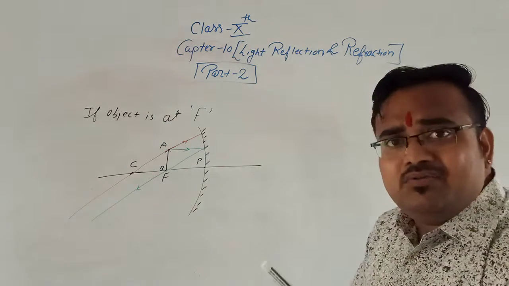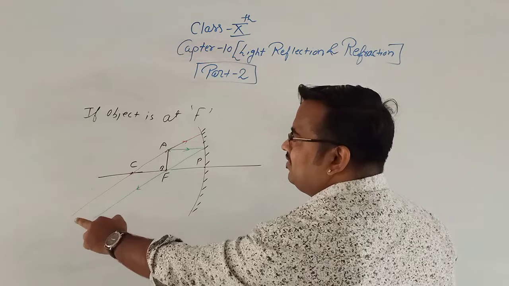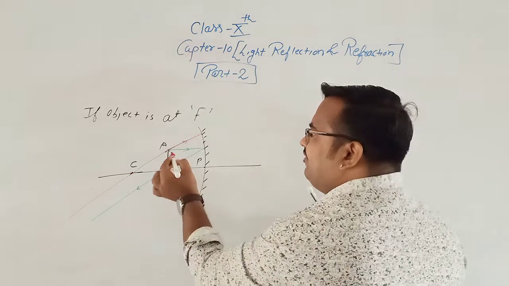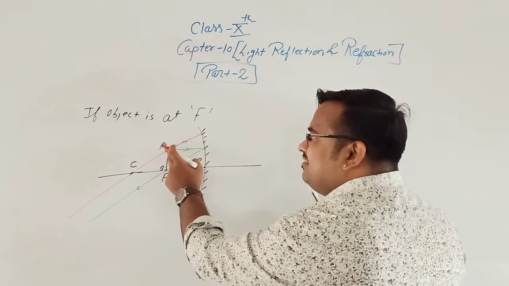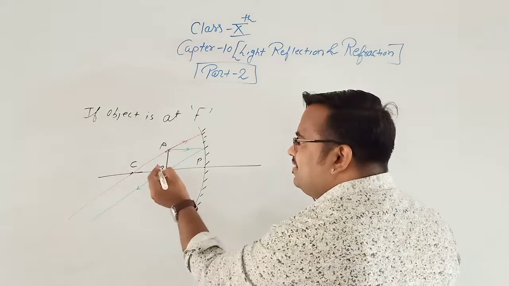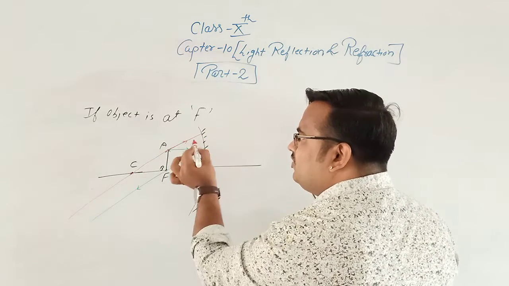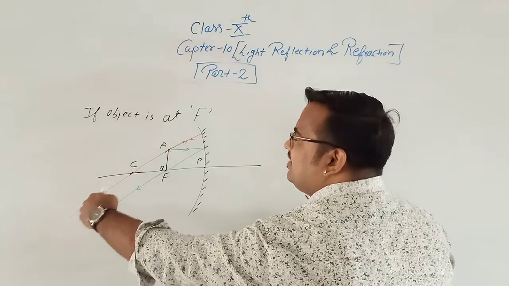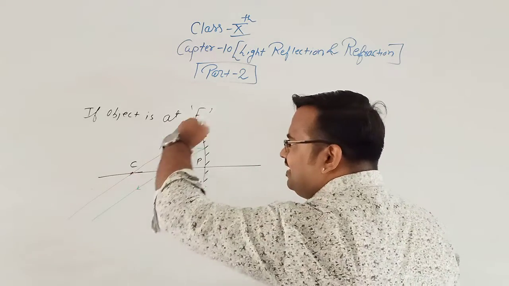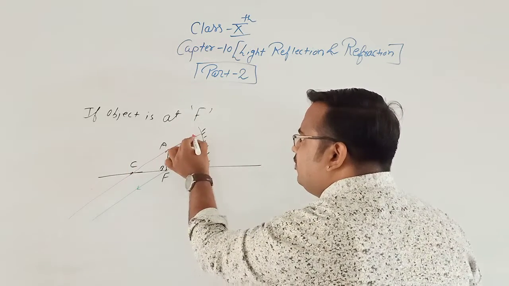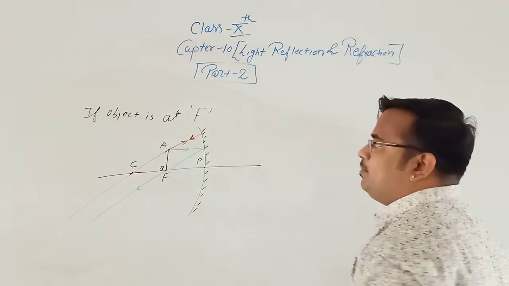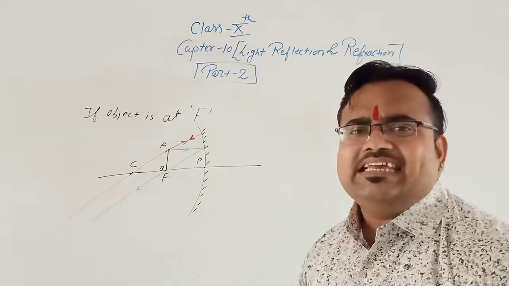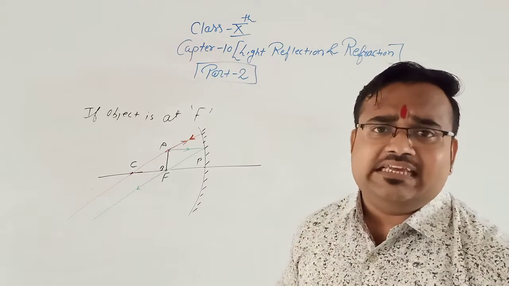Now see, our third rule says that if the incident ray is passing through the center of curvature, it would follow the same path again. That means we have moved our second incident ray from the center of curvature, and it would follow the same path. Now see, the two reflected rays are not intersecting each other.